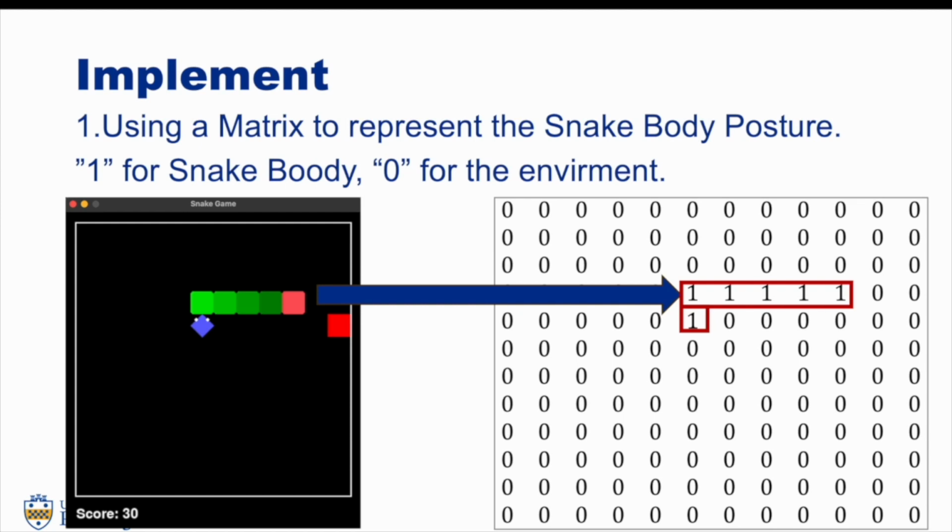The first thing we need to figure out is how to store the body posture. Our solution is to use a matrix to represent the snake body posture, where 1 stands for the snake body and 0 stands for the environment, as we can see here.